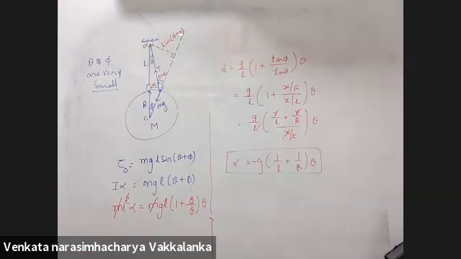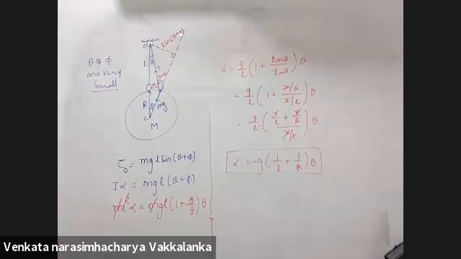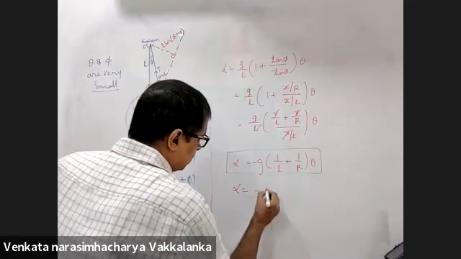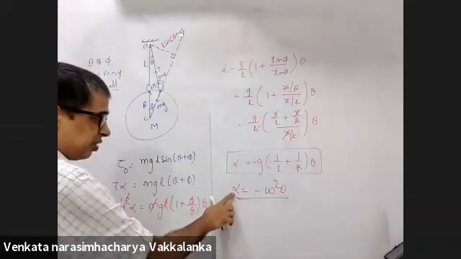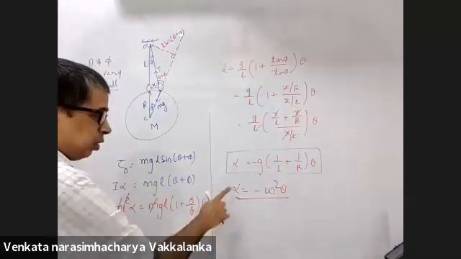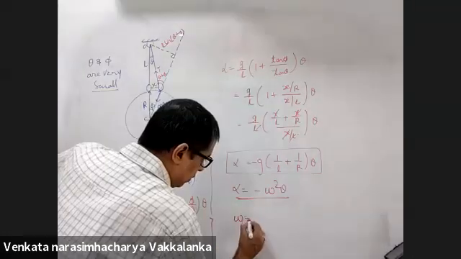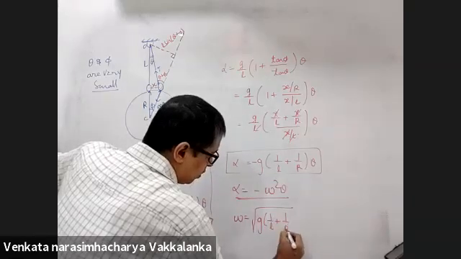You are showing the two vectors are in opposite directions with the help of a negative sign. Compare this with the general equation of SHM, minus omega square theta. You used to say a is directly proportional to x. Here alpha is directly proportional to theta. Omega will be root over g into 1 by L plus 1 by R.